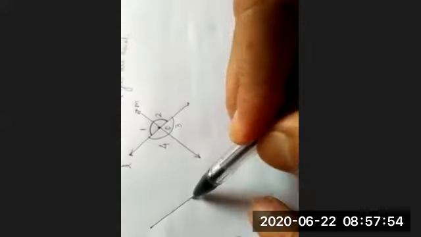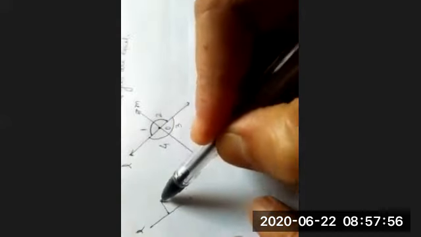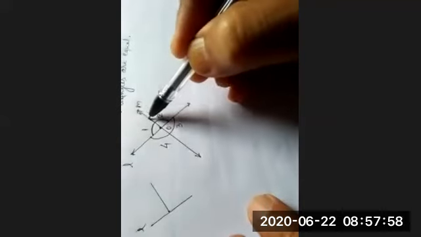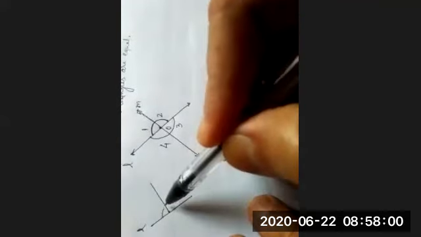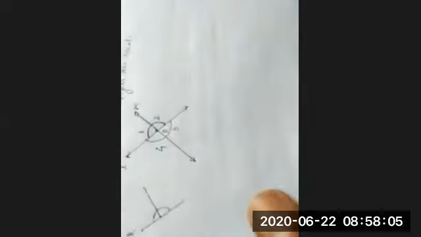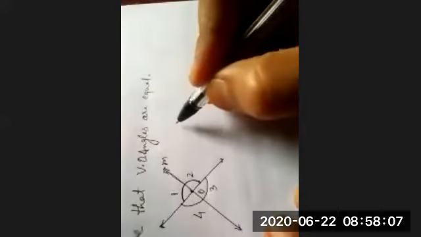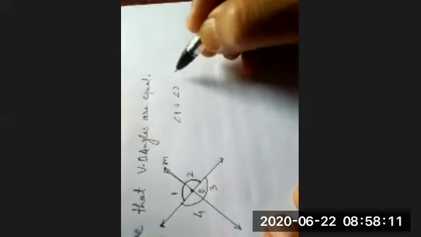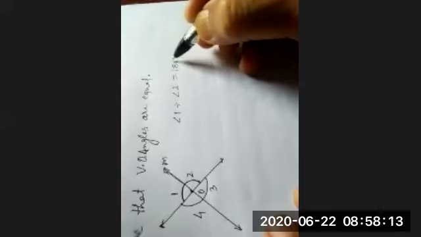This line L has been divided into two parts, so these two angles make 180 degrees and form a linear pair. So we can write angle 1 plus angle 2 is equal to 180 degrees, linear pair, LP in short.